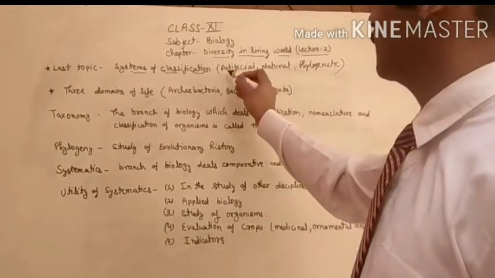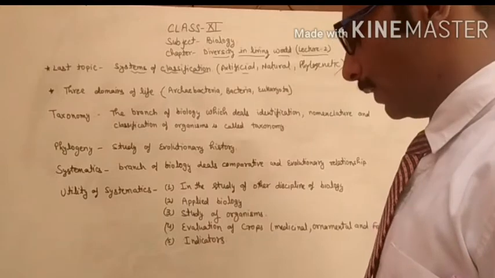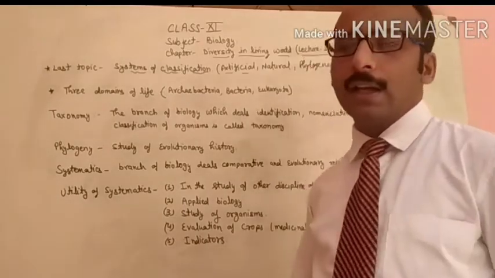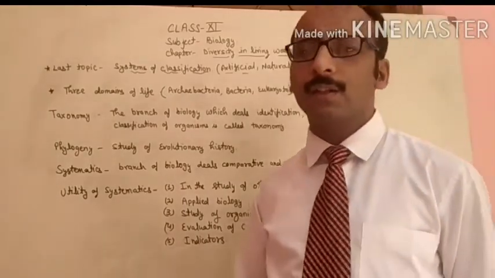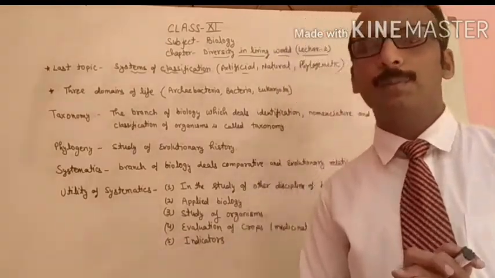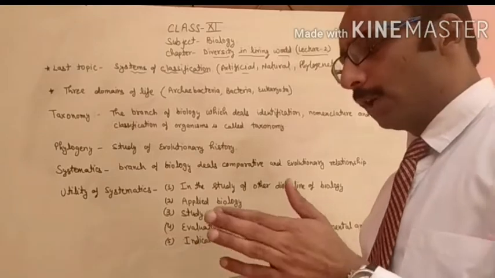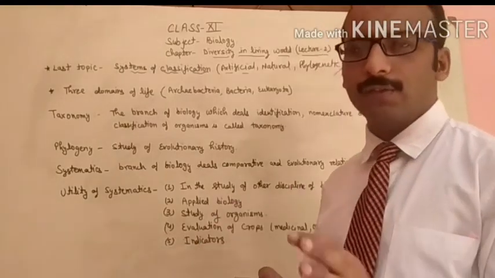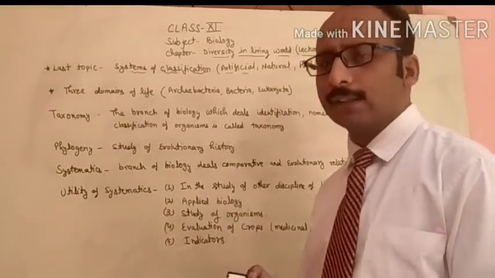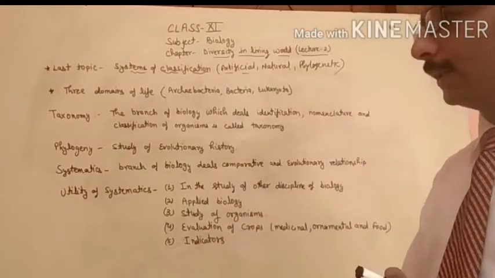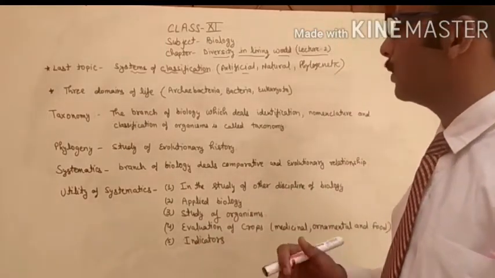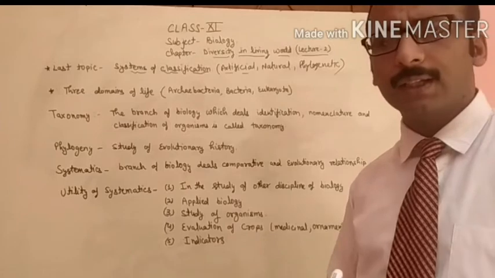Again I am telling you, artificial. This method was given by Pliny, and in this method he categorized all kinds of organisms on the basis of habitat. The organisms which live in the water, on the land, or in the air. On the basis of habitat he categorized the organisms into different categories.